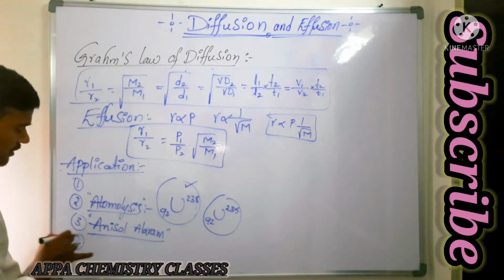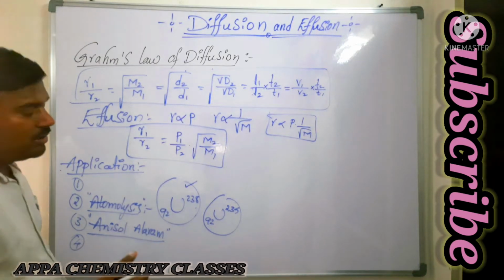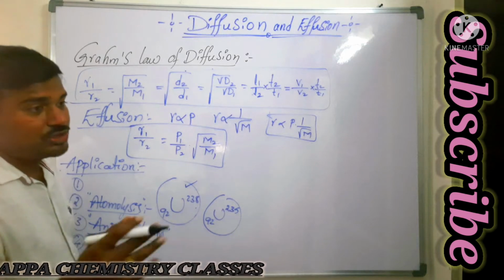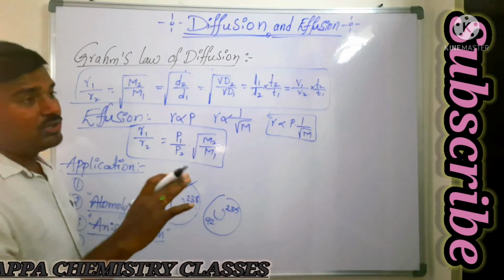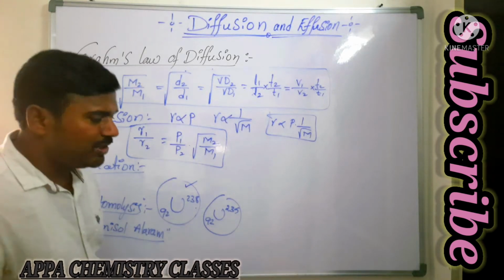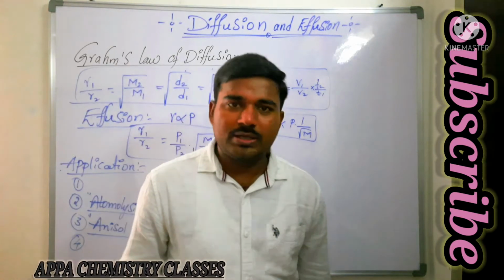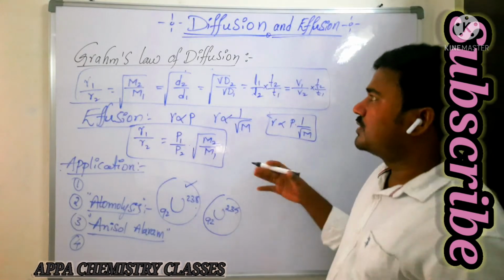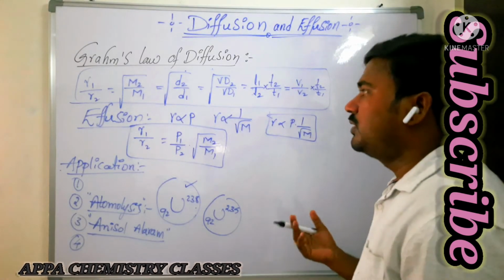And after that, we are going to calculate the rate of diffusion. We can give the relation between the different gases and what their rates of diffusion are. So like that, so many applications we can take. Is that clear? Those are the applications of Graham's law of diffusion.